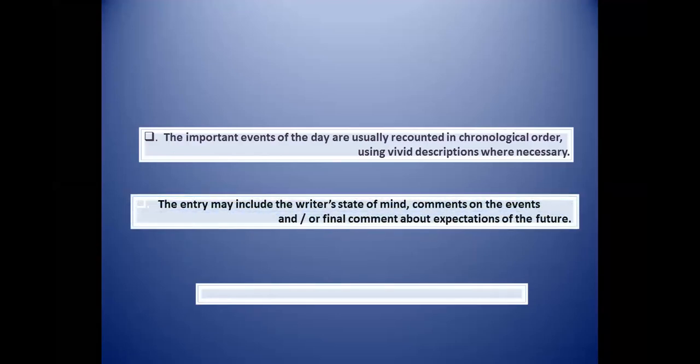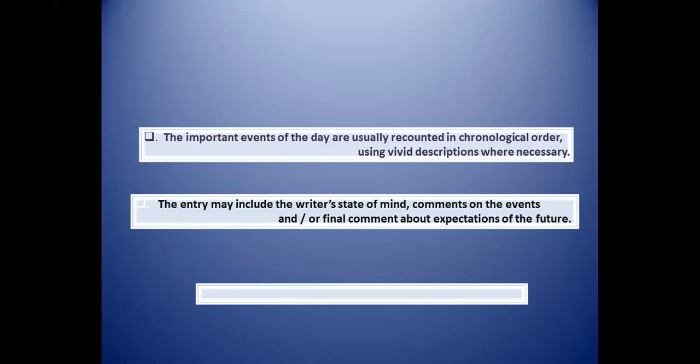The entry may include the writer's state of mind. These are the examples, so like hints, students: the diary entry may include the writer's state of mind, comments on the events, and or a final comment about expectations of the future. So what we understand with the help of this is that when you're writing the diary, your state of mind means what you think about that.